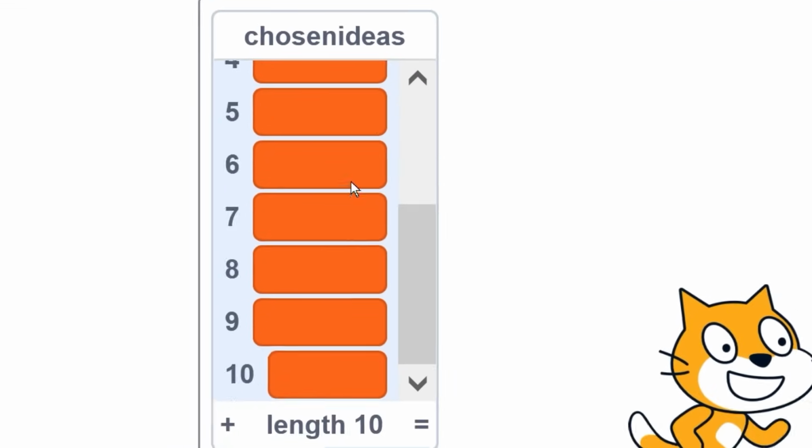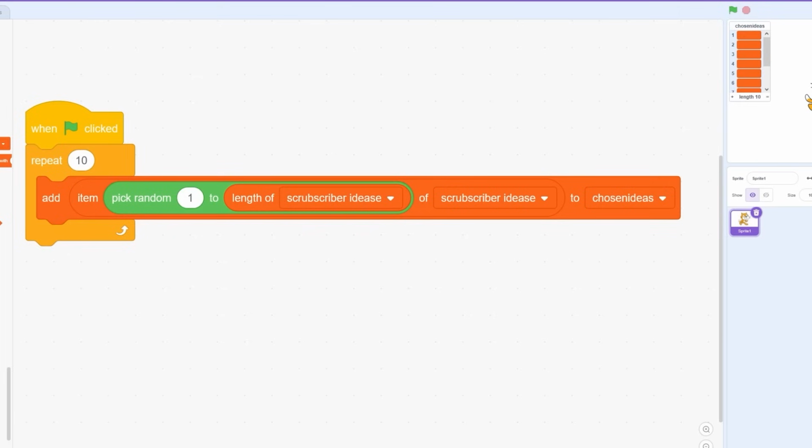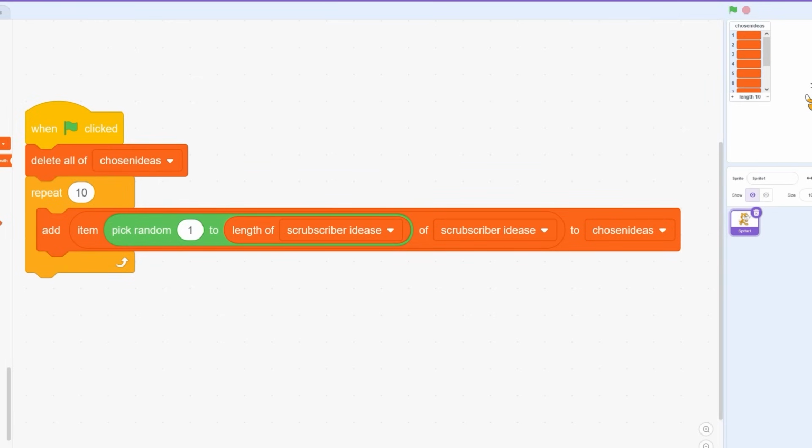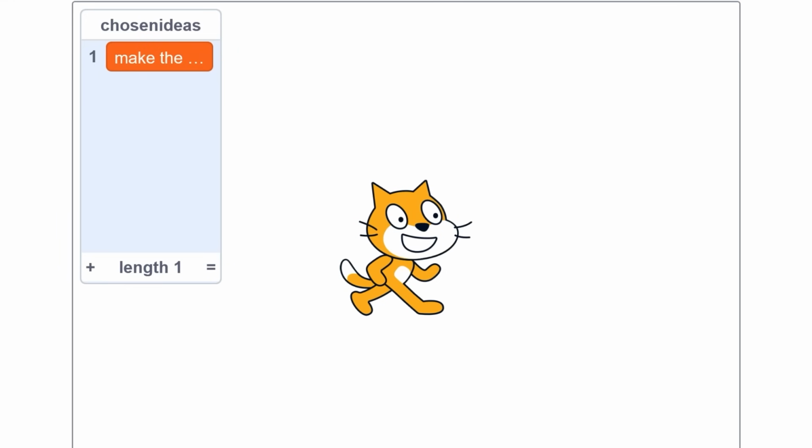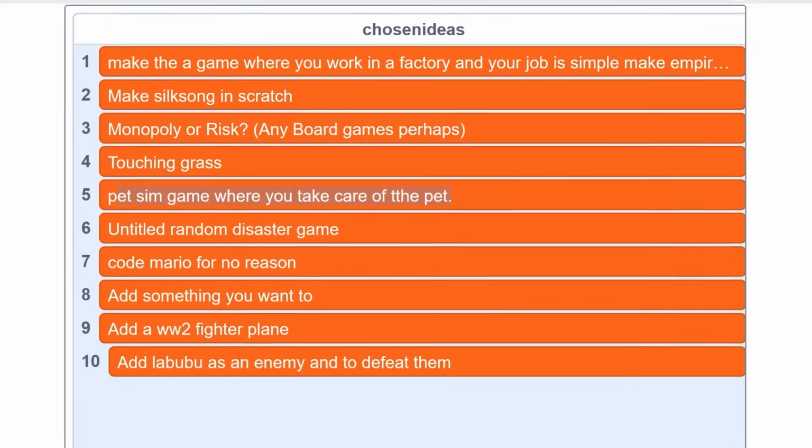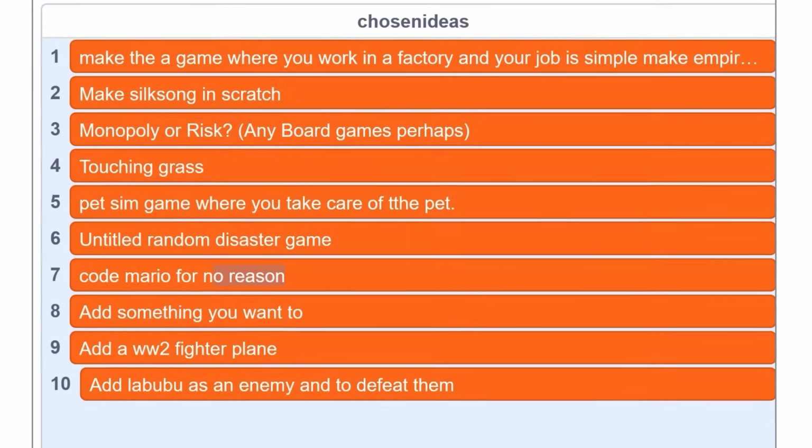And then I coded in a small code to make the list choose between 10 random items. But it didn't work. I just need to change this, and now I should have my games in 3, 2, 1. Oh no. Here is the first idea.